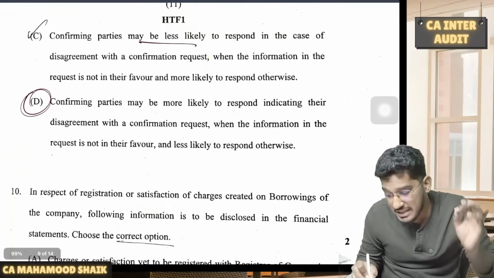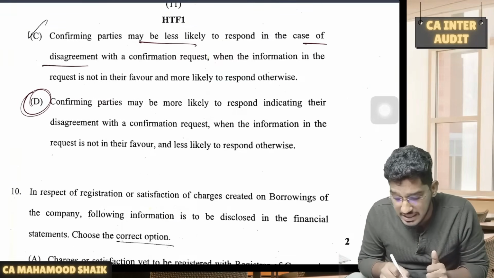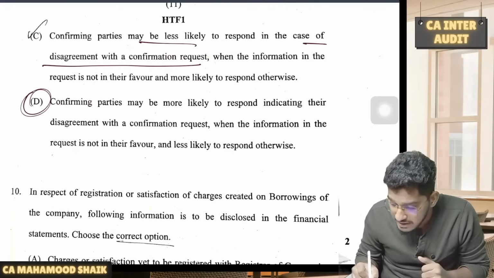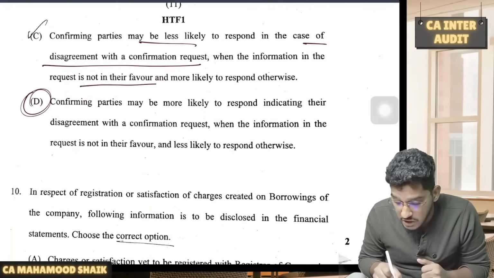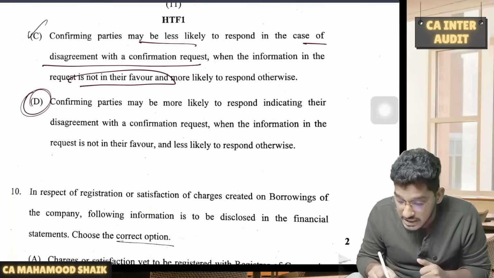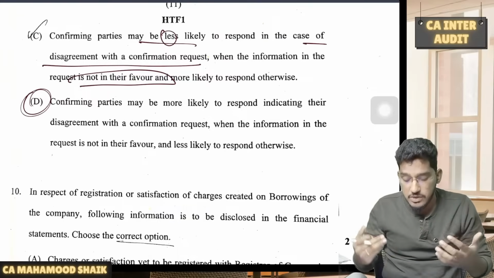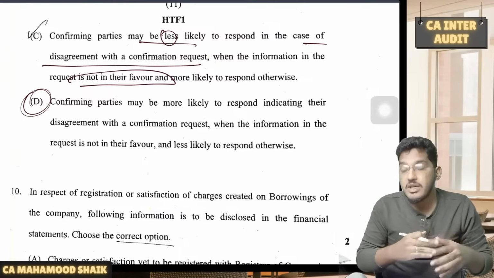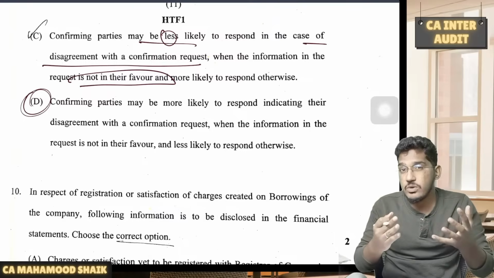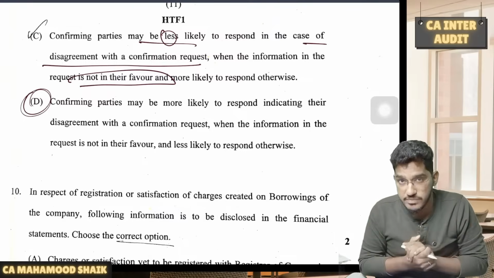Confirming party may be less likely to respond in the case of disagreement with a confirmation request when the request is not in their favor. Here he is more likely to respond. When you have sent a confirmation request to a third party and the matter is not in their favor, and that third party is also disagreeing, then there are more chances of responding.